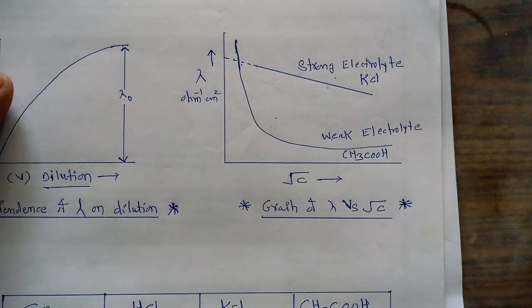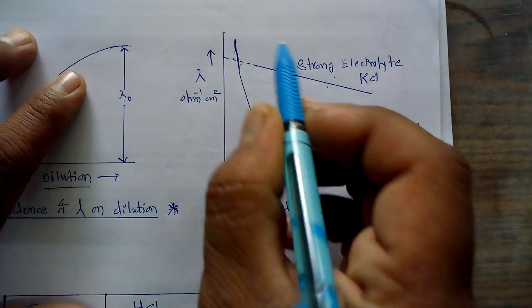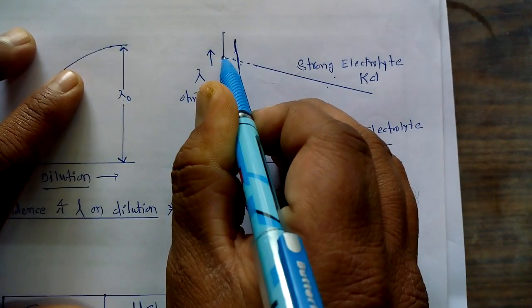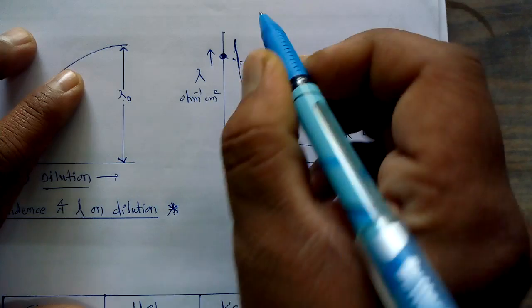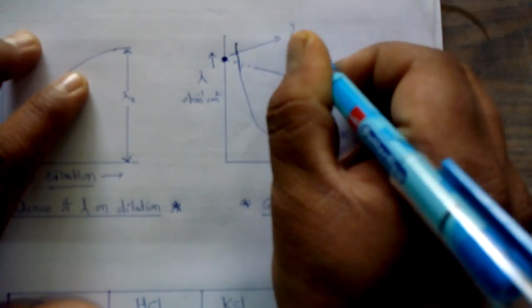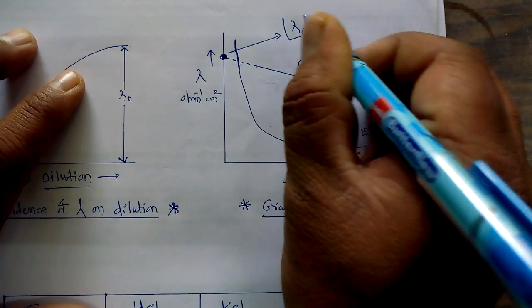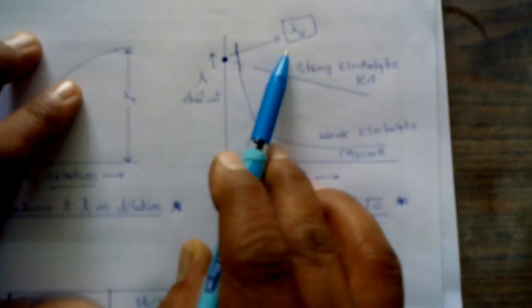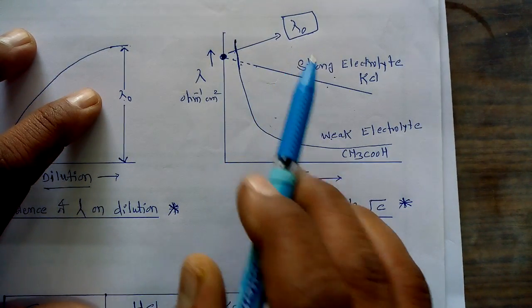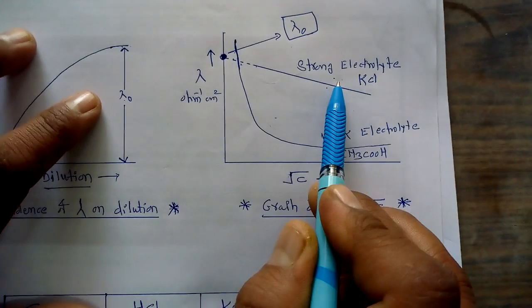In this case it gives the intercept, and the point at which it intercepts along the y-axis is called their respective lambda 0 value. This is nothing but the equivalent conductance at infinite dilution for the strong electrolytes.